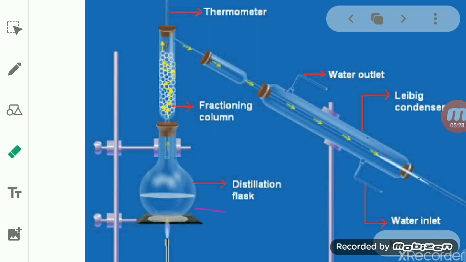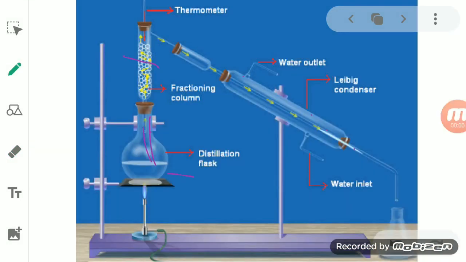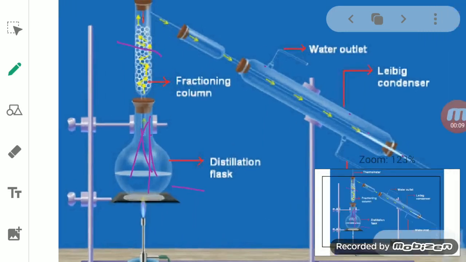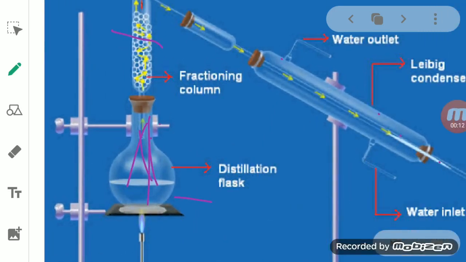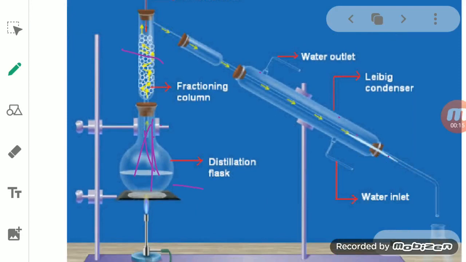This fractionating column is a vertical glass tube and beads are present in it. What is the role of the glass beads present in it? They provide a surface area. For what? To provide surface area to the vapors which are coming out of this flask. So when this vapor comes out, it gets inside the fractionating column, and this column consists of beads which provide the surface area.